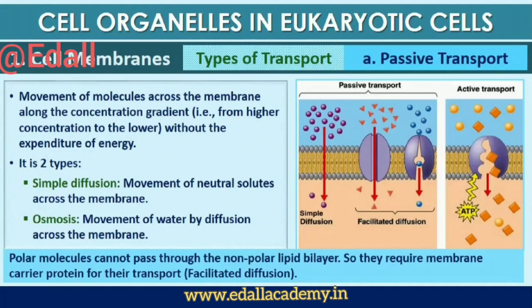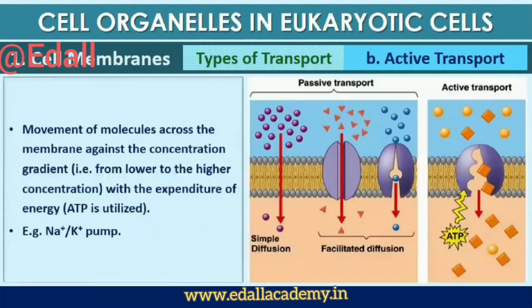As the polar molecules cannot pass through the nonpolar lipid bilayer, they require a carrier protein of the membrane to facilitate their transport across the membrane. A few ions or molecules are transported across the membrane against their concentration gradient, that is, from lower to the higher concentration. Such a transport is an energy-dependent process, in which ATP is utilized and is called active transport, for example, Na+/K+ pump.